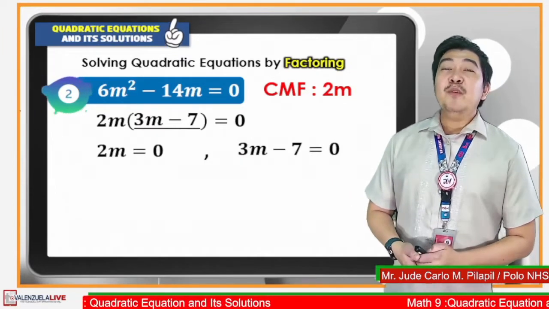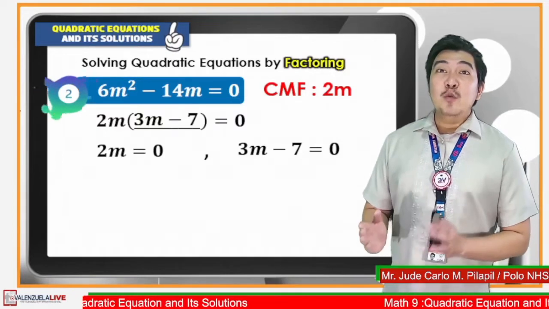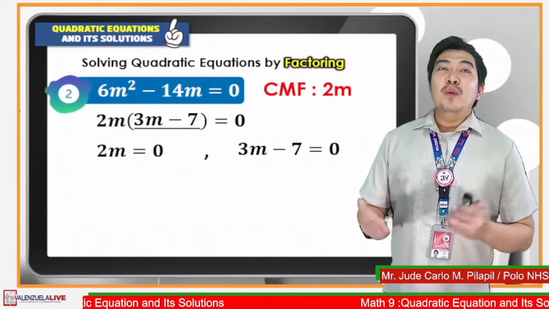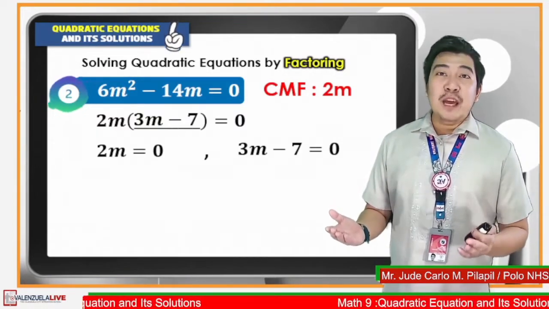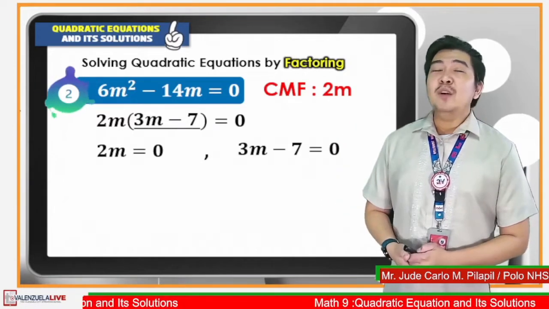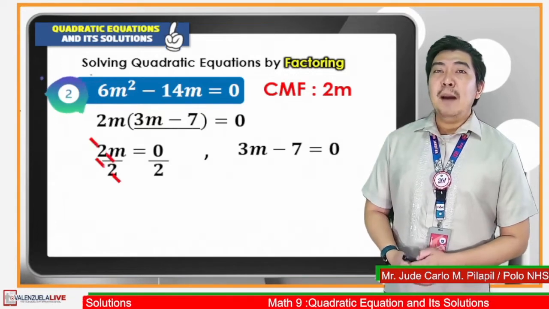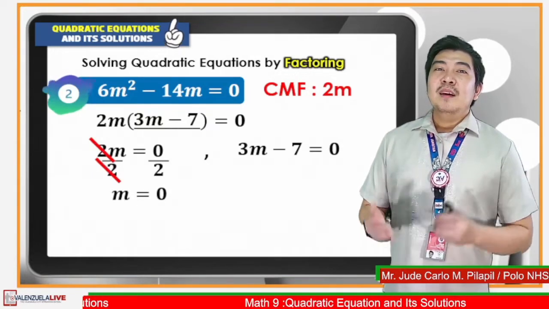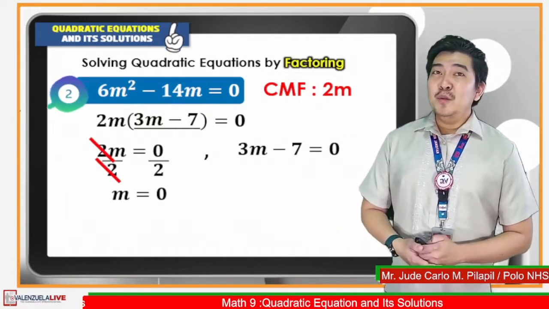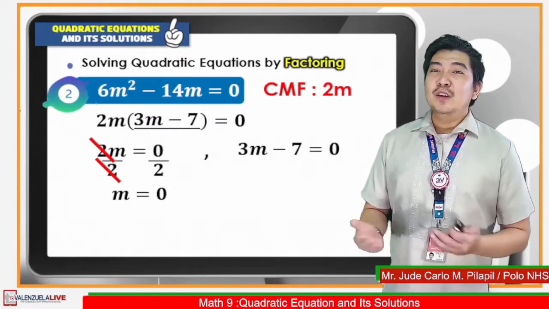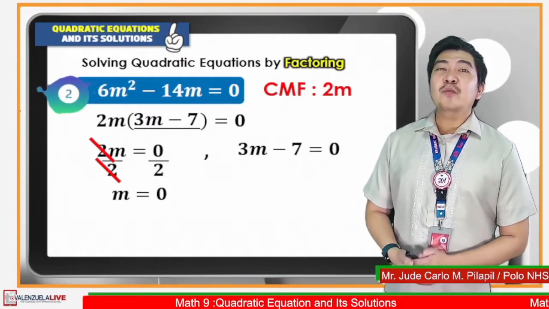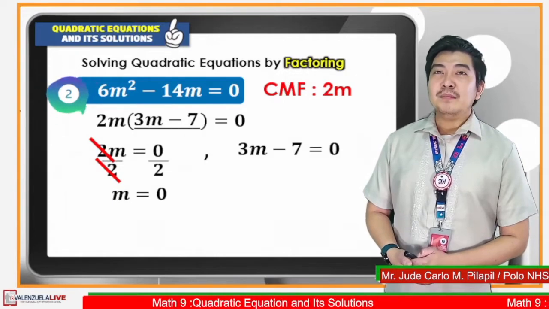If we will simplify the first equation, 2m is equal to 0, we will divide both sides of the equation by 2 to get the value of m. 2m divided by 2 is m. 0 divided by 2 is 0. Therefore, the first solution of the equation is 0.